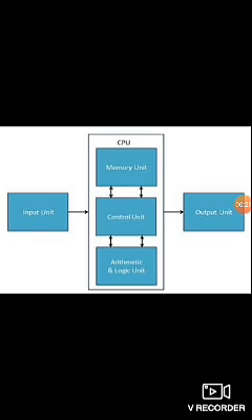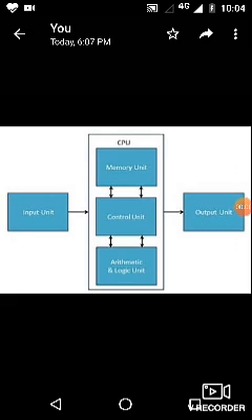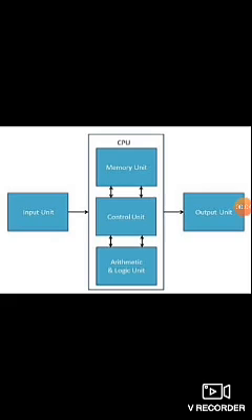Next is your control unit. The control unit controls all the functions of a computer.